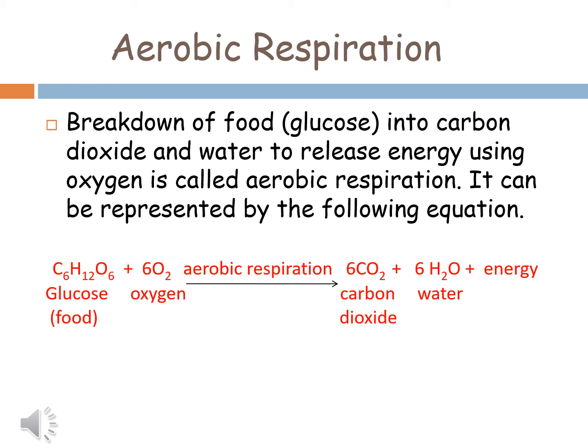This type of respiration takes place in the presence of oxygen. Glucose or food is broken down with the help of oxygen, and then carbon dioxide, water and energy are released. So this is aerobic respiration.